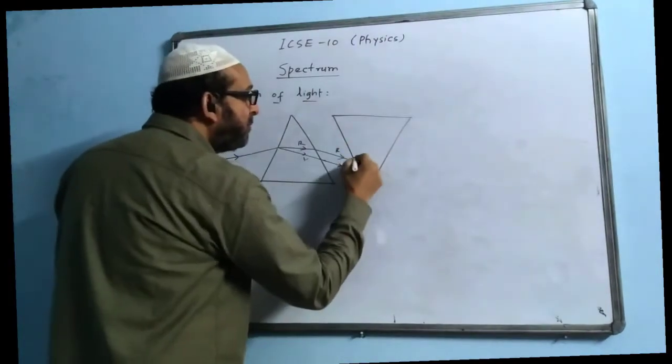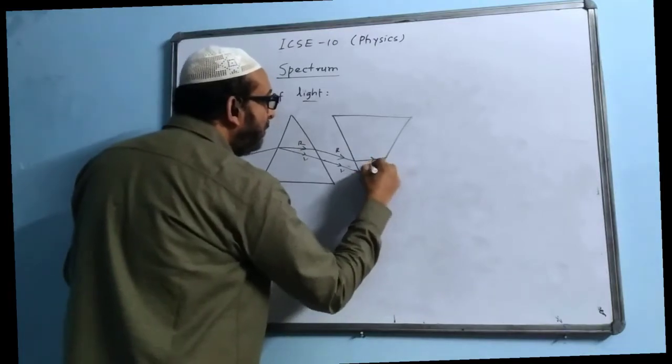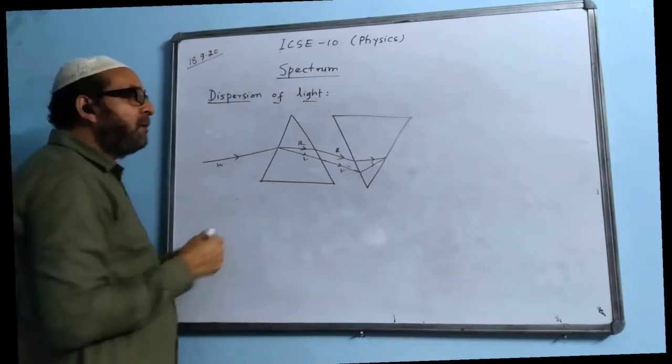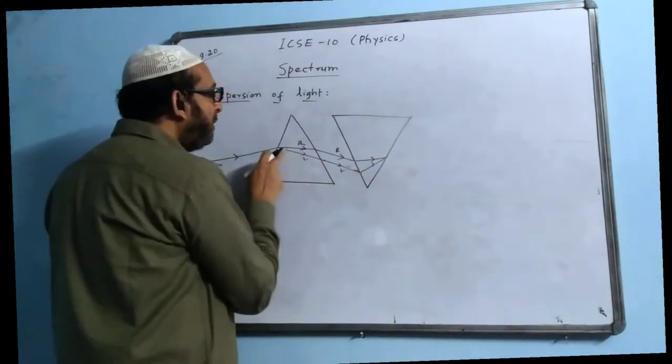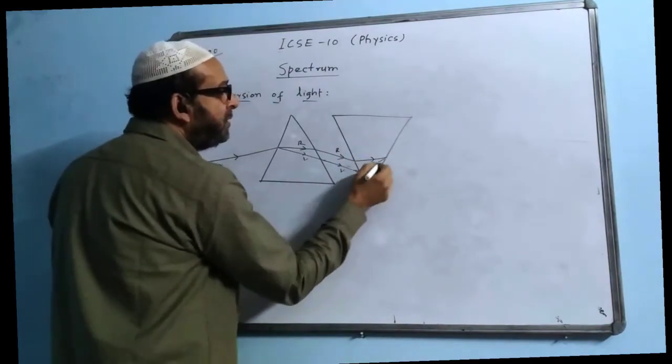But these prisms will now be joined like this. Because here is the base, all the rays will be refracting towards the base. Here the split is taking place and here the joining is taking place. Combination is taking place.